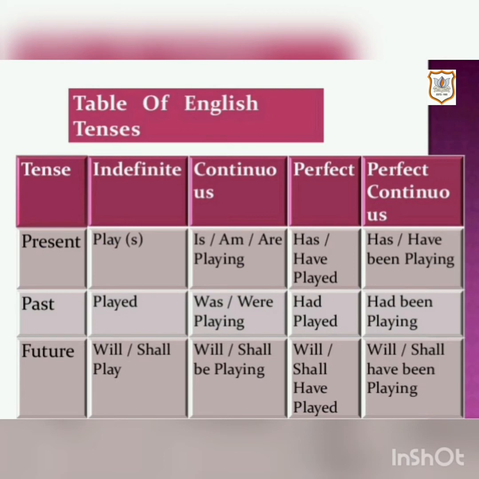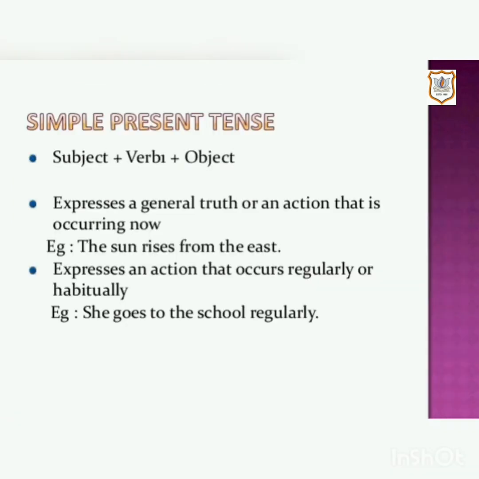Future tense. Indefinite form is will or shall play. Then continuous form is will or shall be playing. Perfect form is will or shall have played. Perfect continuous form is will or shall have been playing. Simple present tense. The structure to write simple present tense is subject plus verb 1. Verb 1 is the base form of verb plus object.